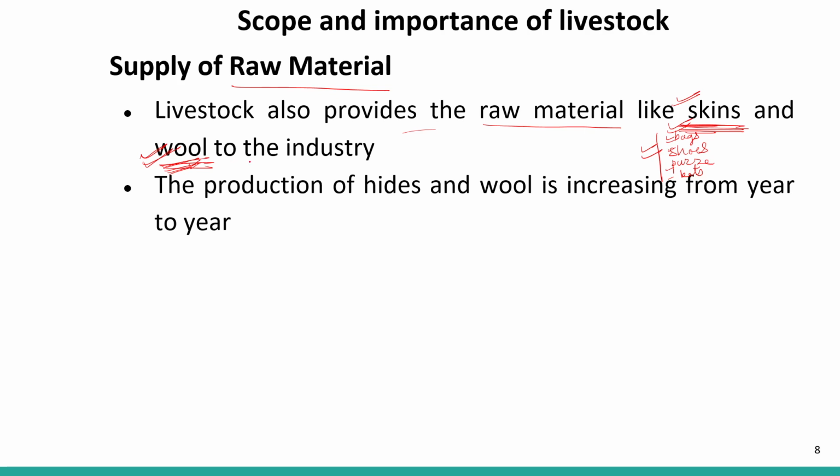So our wool-based industry is totally dependent upon the raw material supplied from our livestock. The production of hides and wool is increasing from year to year as the population is increasing day by day. So we require more and more hides and wool, and for that we are totally dependent upon our livestock.